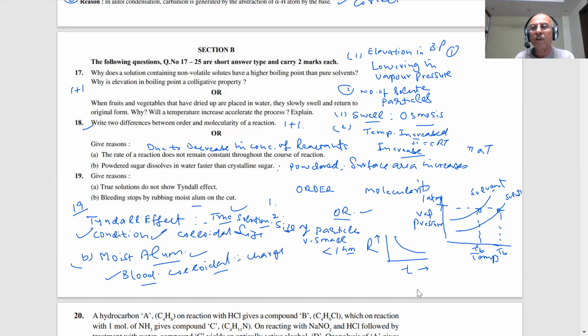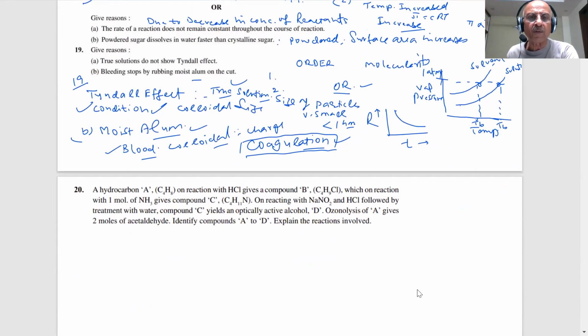So what will take place? Coagulation. So the bleeding will stop due to coagulation. We already know the words coagulation, peptization, whatever we use in surface chemistry. Colloids are very important. A lot of questions are coming on colloids, students, so pay attention to that.